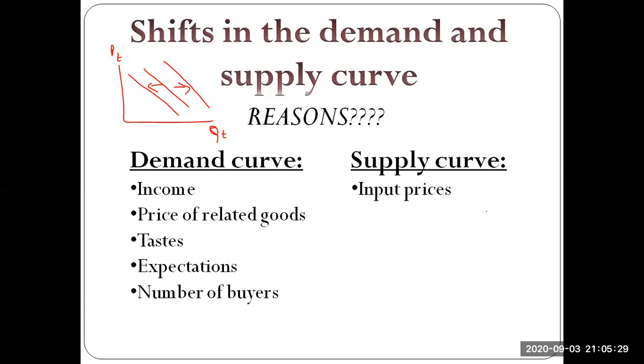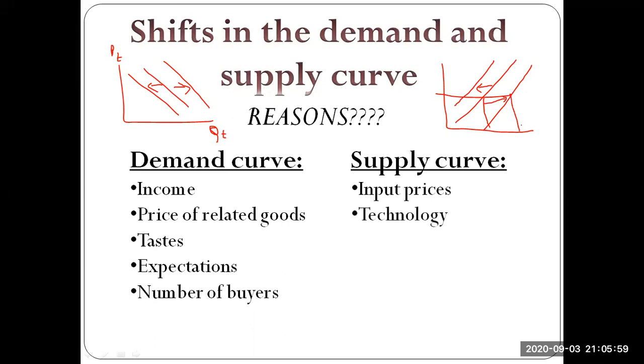So there are chances that if the input prices go up, then, essentially, if this is my supply curve, an upward sloping supply curve, if the input prices increase, there are chances that my supply curve will shift inward to the left. Or if input prices go down, there are chances that I'll increase my supply at every particular price point. I'll increase the quantity supplied, and essentially there's an outward or a rightward shift in the supply curve.